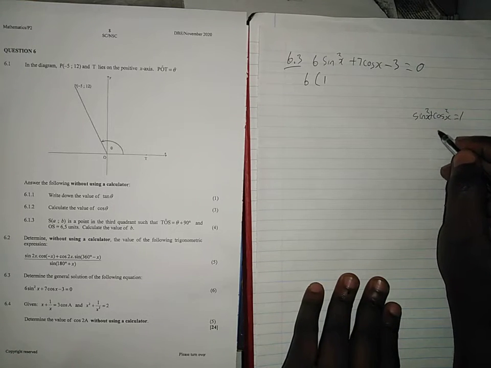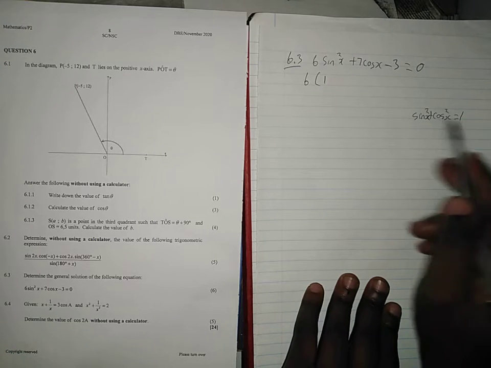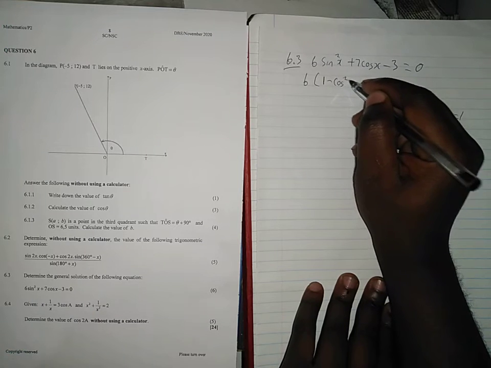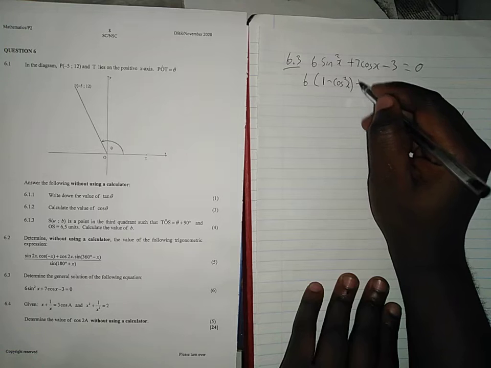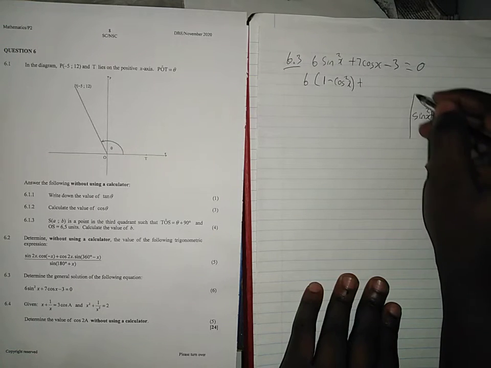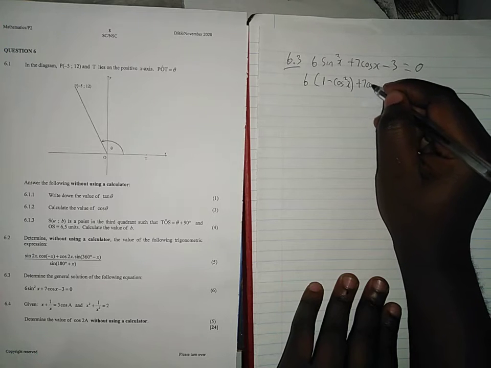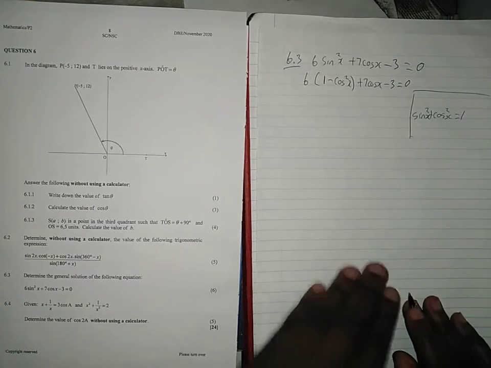So if you have sine squared as a subset of the formula, you can take this cos to this side. So you end up with 1 minus cos squared x, which is going to be, okay, this is just side work, plus 7 cos x minus 3 is equal to 0.